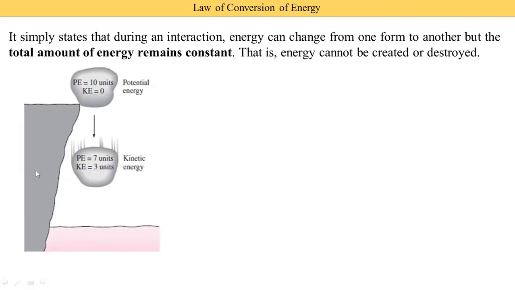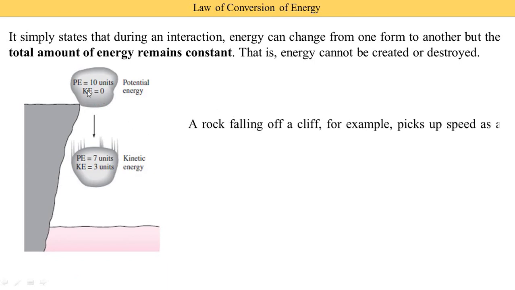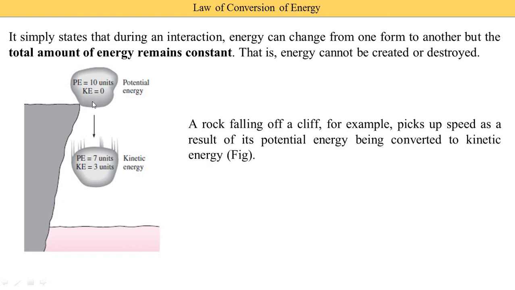So here we consider one example. In this example you see there is a rock, and this rock is falling from the cliff. When the rock is on the cliff, at that time it has only potential energy. This PE means potential energy, 10 units. When the rock is steady on the cliff, at that time kinetic energy is 0. But a rock falling off a cliff, for example, picks up speed as a result of potential energy being converted into kinetic energy.